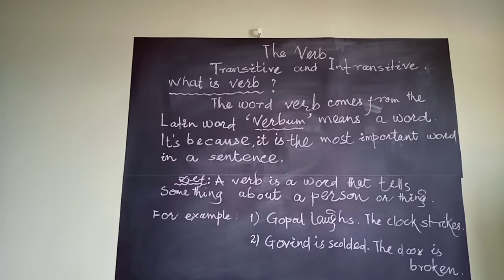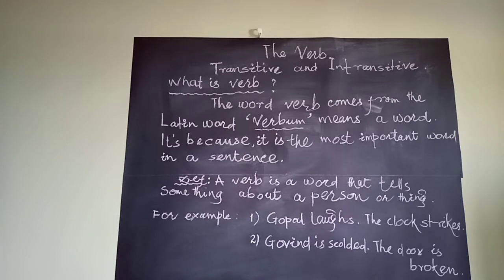Unlike the other videos, today we will discuss the verb. About the verb means what important place the verb has in a sentence. Today we will discuss the transitive and intransitive verb, but before that, what is a verb? The word verb comes from the Latin word verbum, meaning a word. It's because it's the most important part in a sentence.